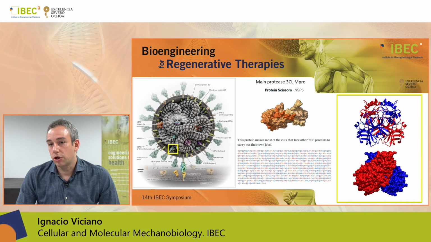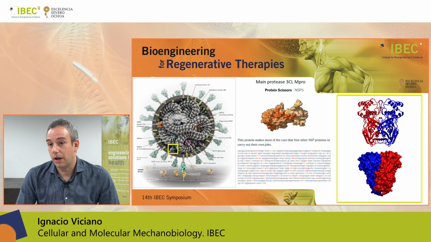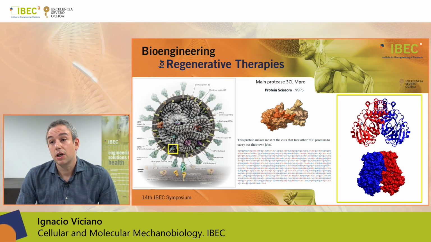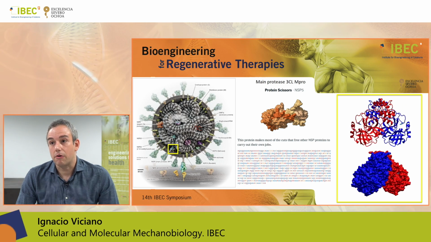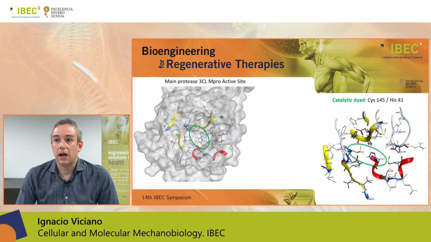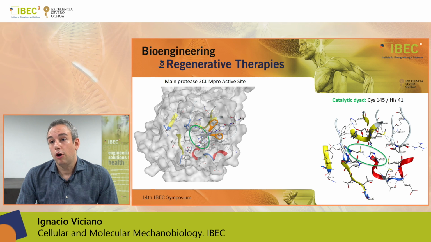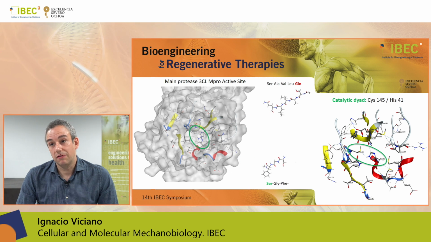Main protease is a non-structural protein of SARS-CoV-2, and this enzyme performs the cleavage of several viral polyproteins when it is active in a dimeric form. The active site of this enzyme contains a catalytic dyad formed by two residues, a cysteine and a histidine, which performs the cleavage or the hydrolysis of the peptide bond of several viral proteins at specific sites. This mechanism is crucial for the viral replication.